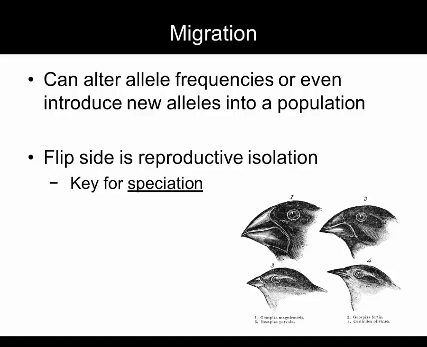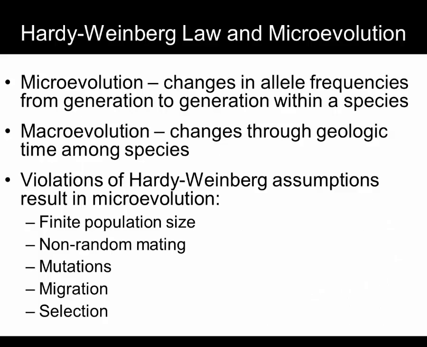Populations of finches on different islands face different selective pressures, such as the food sources. They develop different traits to best adapt to their specific environments. This was an important observation toward the theory of evolution by natural selection. So this just leaves one more topic to address: non-random mating.